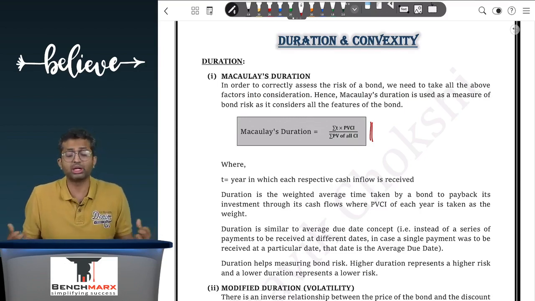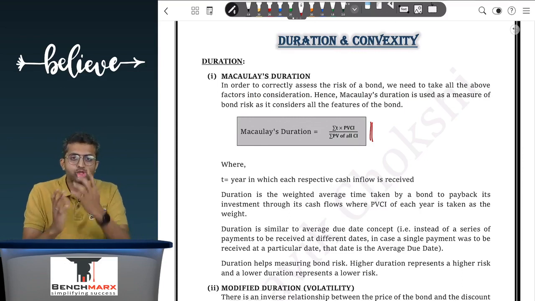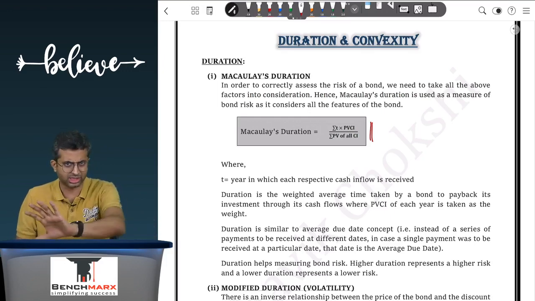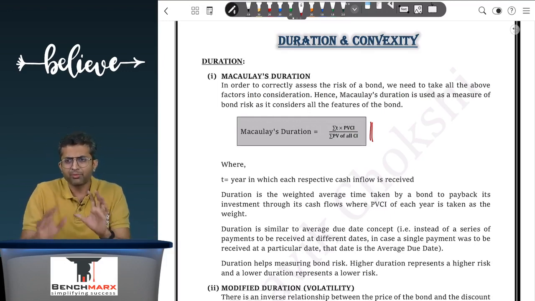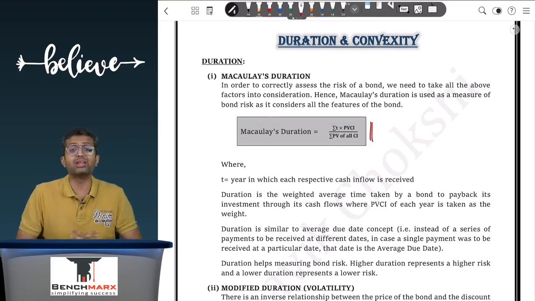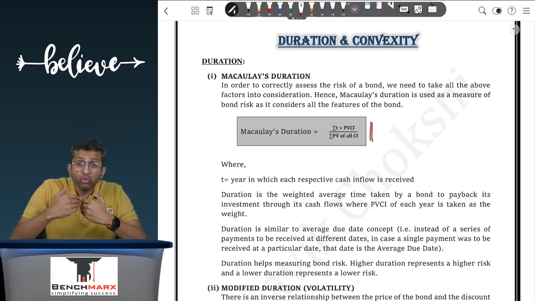What are we ultimately trying to achieve? Well, I'm ultimately trying to achieve a number which will be very similar to an average due date or a discounted payback number. So assuming we take a sum and we understand it better, but before that, assuming, let us say, it's a 6-year bond which is giving me cash inflows in each of the years, and I want to find the risk, I will say that like I do for the payback period, how far in the future.